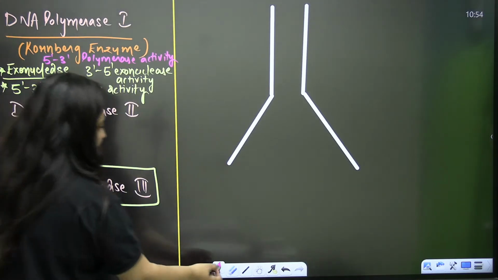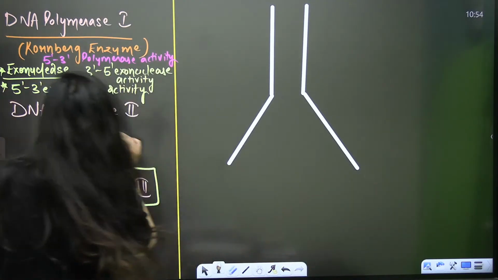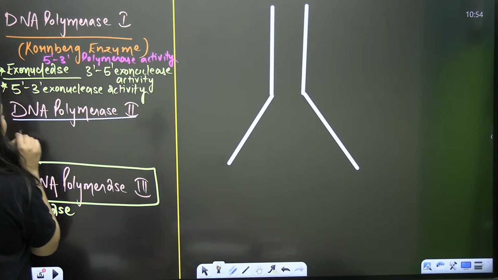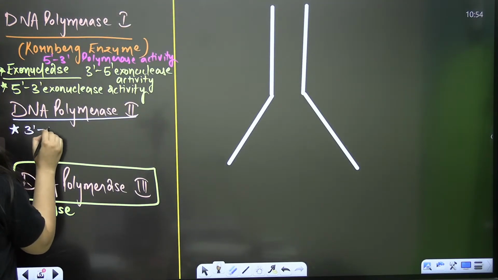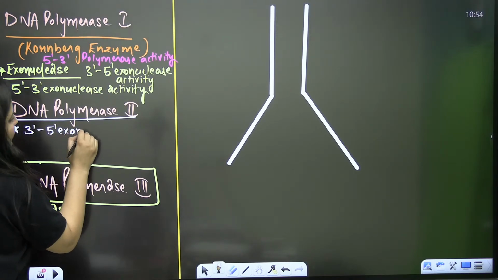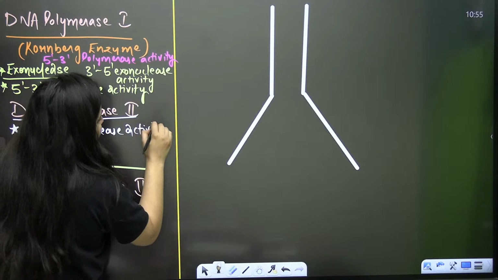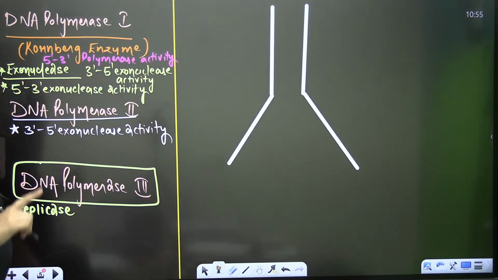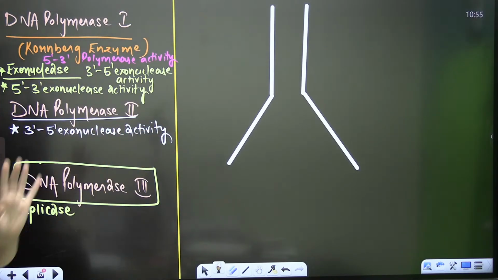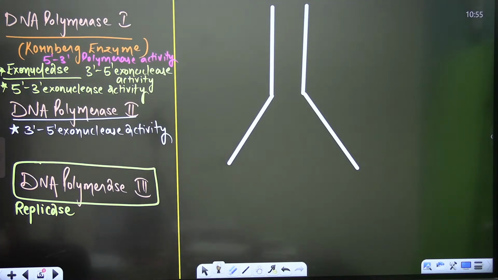Now come to DNA polymerase 2, which is least active. It also has 3' to 5' exonuclease activity. If DNA polymerase 1 and 3 are absent, then your DNA polymerase 2 is going to work. Otherwise this enzyme is least active.